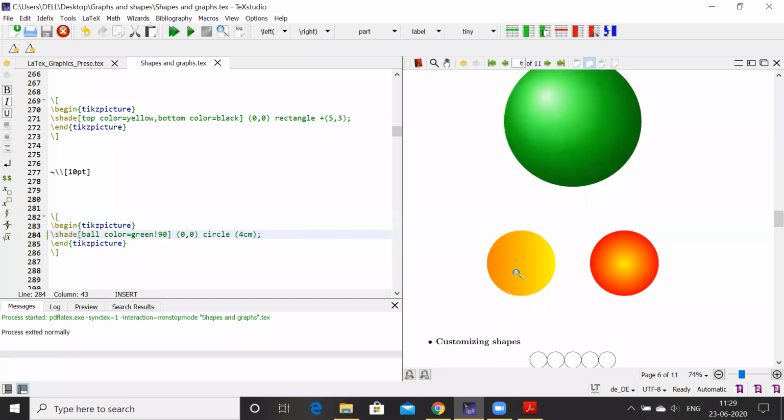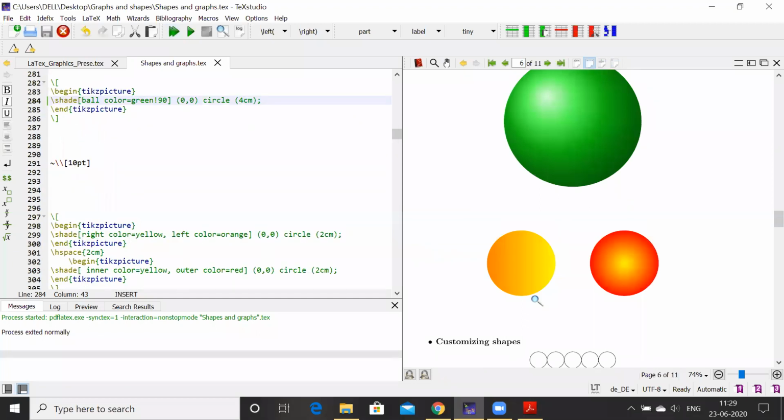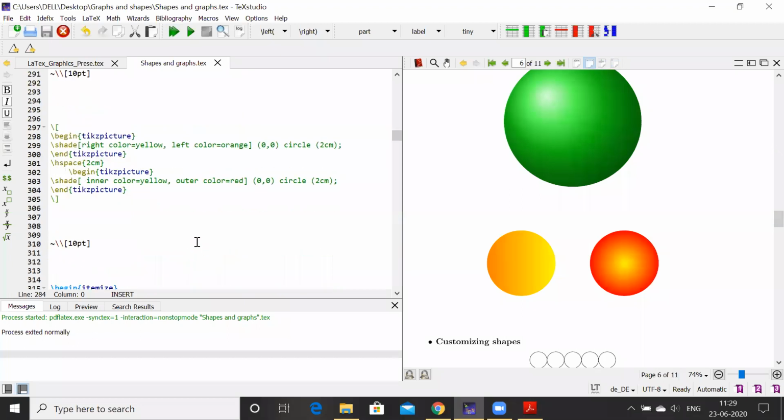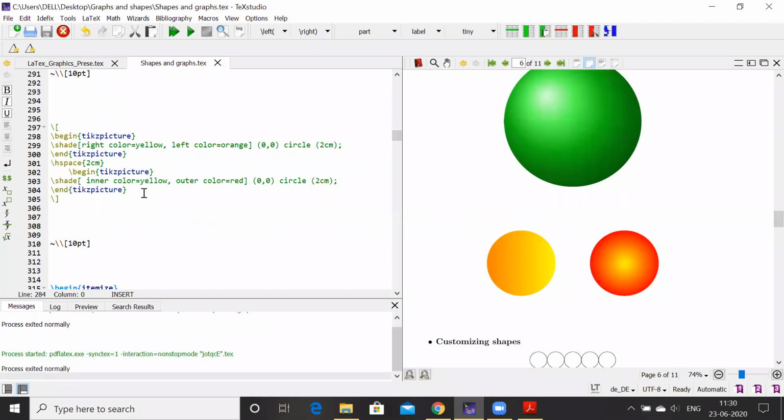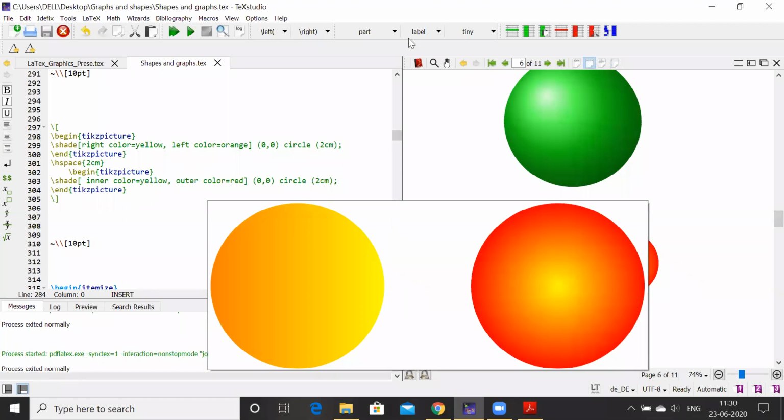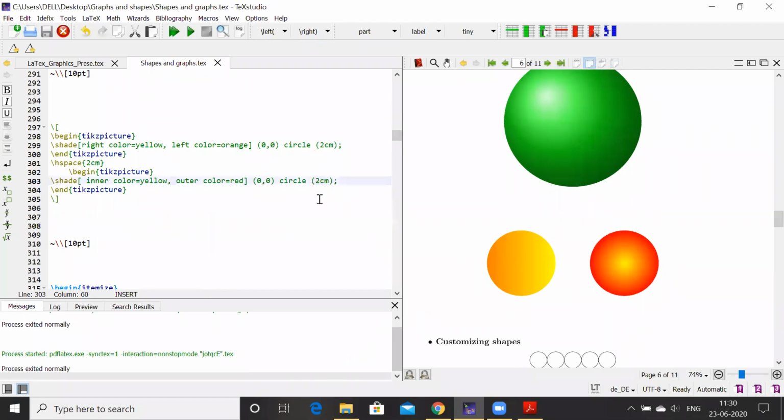Similarly, we are changing the colors. Here it is. We can put a different combination of colors inside the ball so that we get beautiful pictures of it. That is, you see here, right color yellow for this one, right color yellow, left color orange for this ball, and circle is center 00, circle radius is 2 centimeter. Again for this ball, inner color is yellow, outer color is red. So we'll get this. I'll just change its radius.